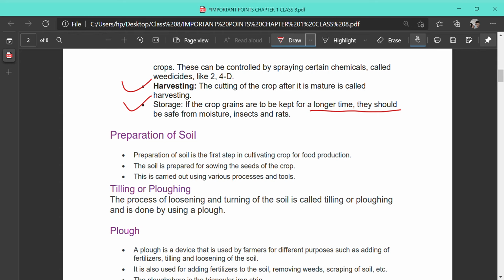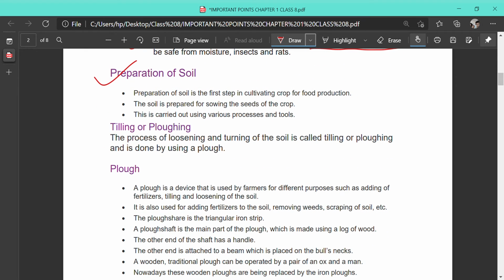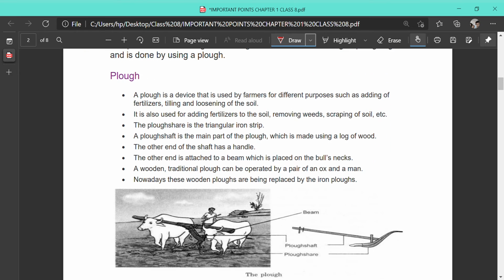Preparation of the soil is the first step in the cultivation of a crop. The soil is prepared for sowing the crops. This is carried out by various processes and tools. The main process is called tilling and plowing, which involves loosening and turning of the soil. The tool that is used is called the plow.